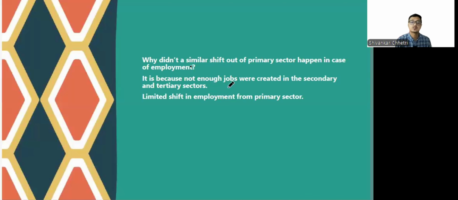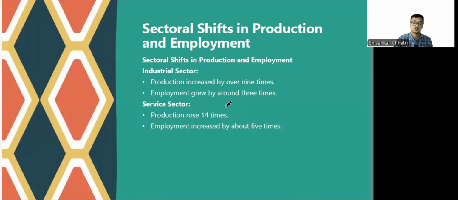That is because not enough jobs were created in the secondary and tertiary sectors, and most of the jobs in the service sector require high education and skill. So there is a limited shift in employment from the primary sector. The secondary and tertiary sectors have not been able to absorb employment, not been able to create opportunities for people to work.